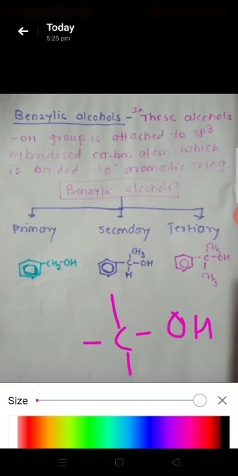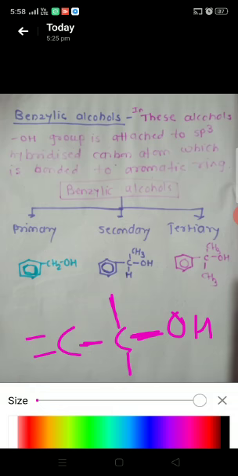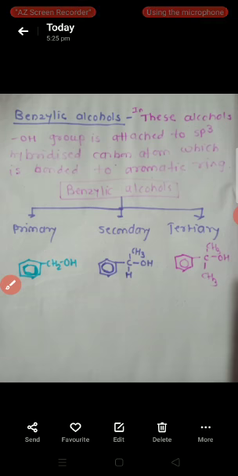That means that carbon also has the OH group, one bond here and three other bonds, and this carbon is attached to the carbon atom which contains a carbon-carbon double bond. See here, these are the allylic alcohols.